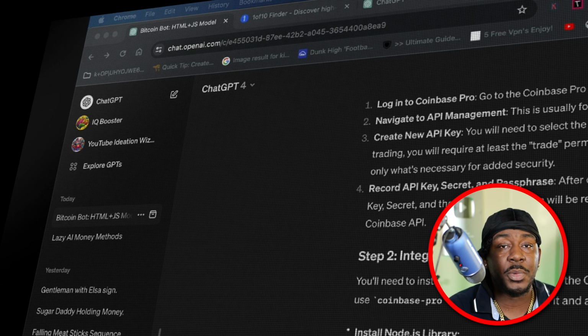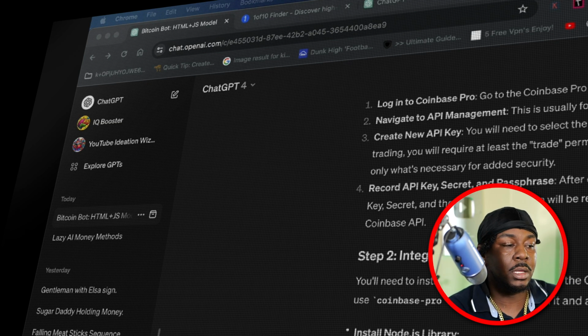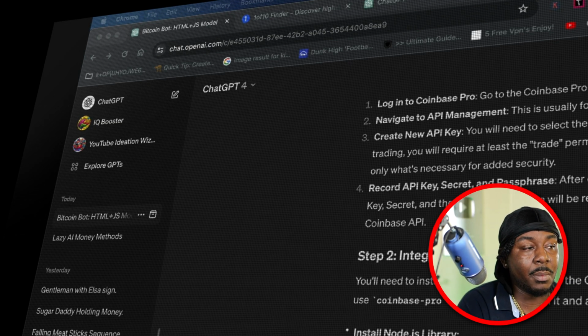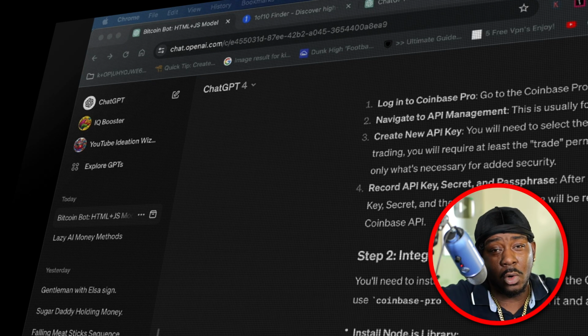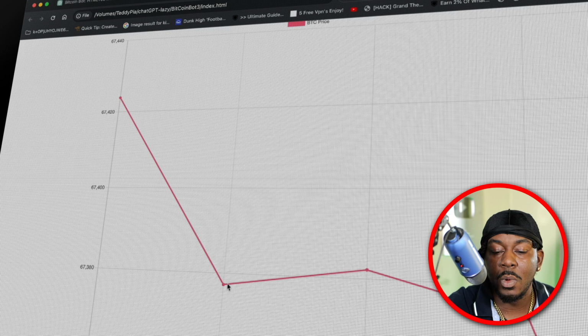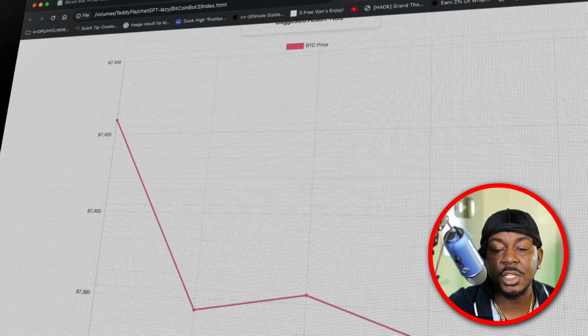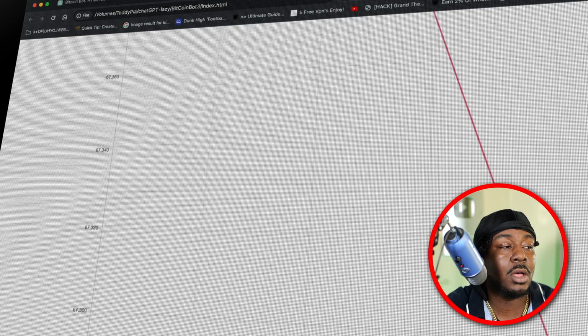You can take it further as far as the functionality in your bot. You can have it interpret trading signals, execute trades based on predetermined criteria, and you can customize this so you can make the bot as aggressive or conservative as you like based on your risk tolerance, what you have to play with. See? As you see, we have it continuously running and it's showing a drop. So you could say after a drop like this, hurry up and sell before the loss.